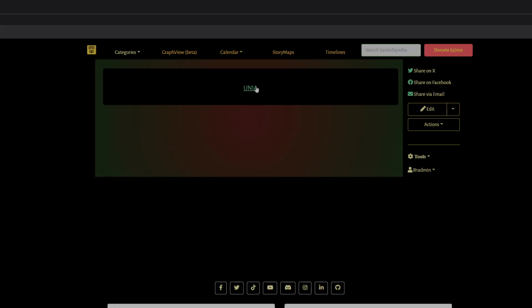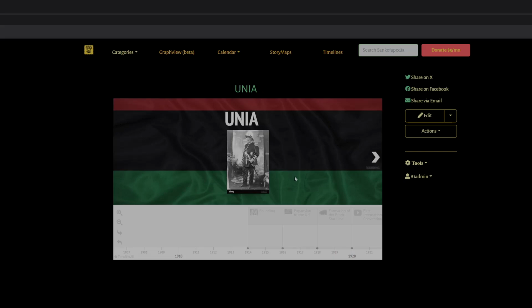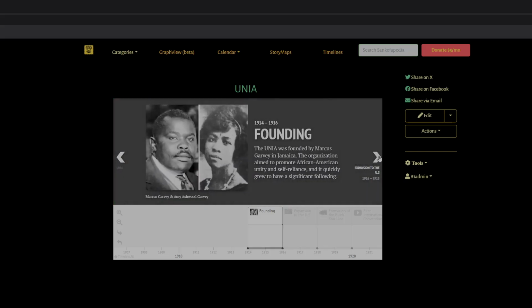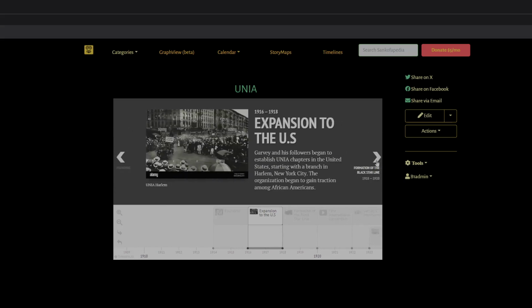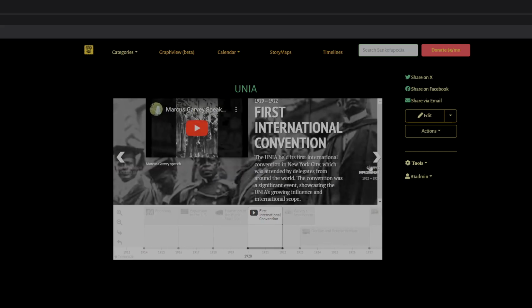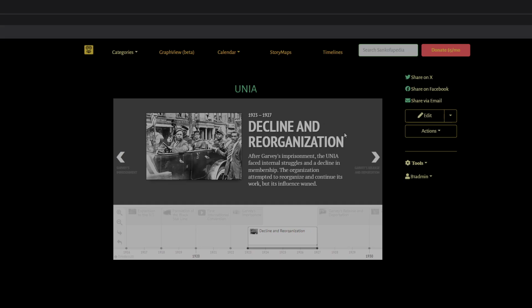Under the timelines, it is the same concept. It's basically very simple to create these. The format is once again on a Google Sheet. You fill in the data that you want for the timelines for each of these, and you upload the pictures to the spreadsheet, and then it publishes it to our site here. And again, I'll be creating a separate tutorial on how to create the story maps and timelines.